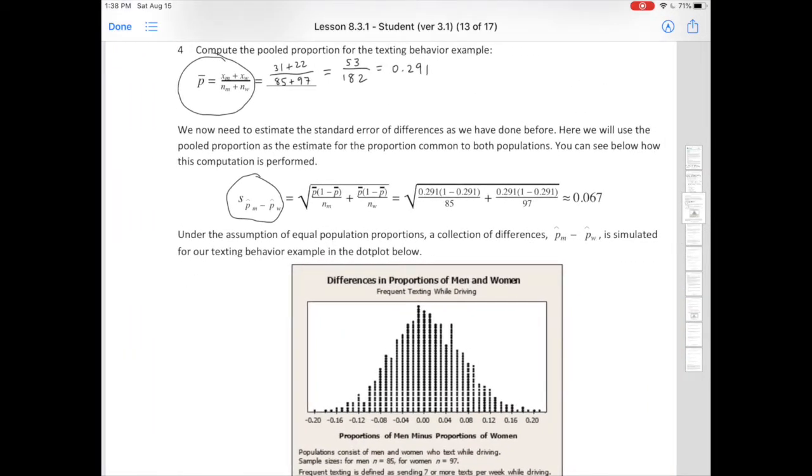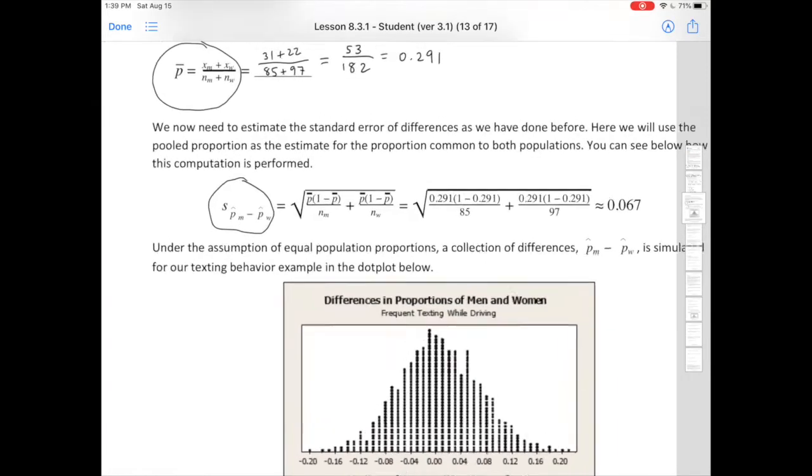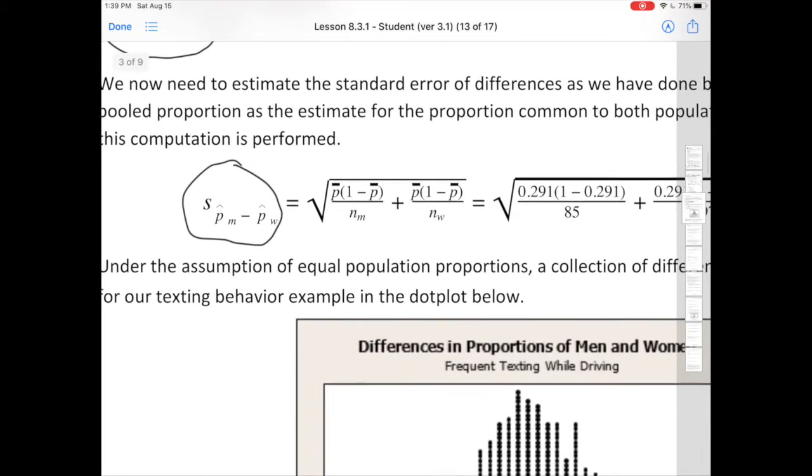We now need to estimate the standard error of differences as we have done before. Here, we will use the pooled proportion as the estimate for the proportion common to both populations. You can see below how this computation is performed. So guys, they did the math for us, but I want you to look at the formula. This square root formula is like the one that we used for the confidence intervals, right? The only difference is instead of using the two different P's, we're using P bar, okay?